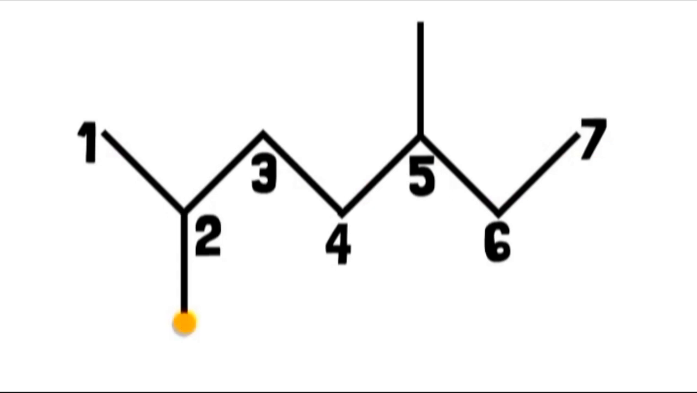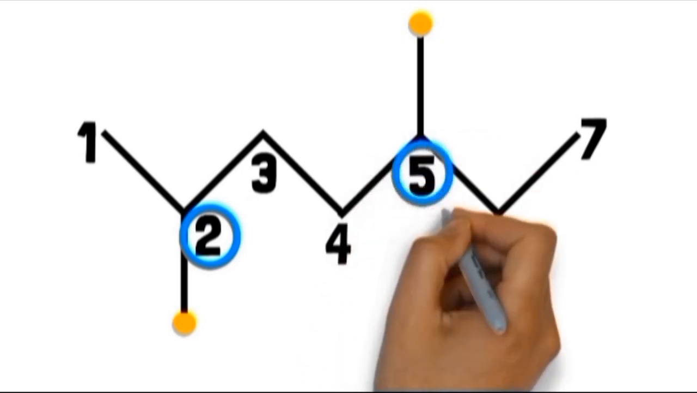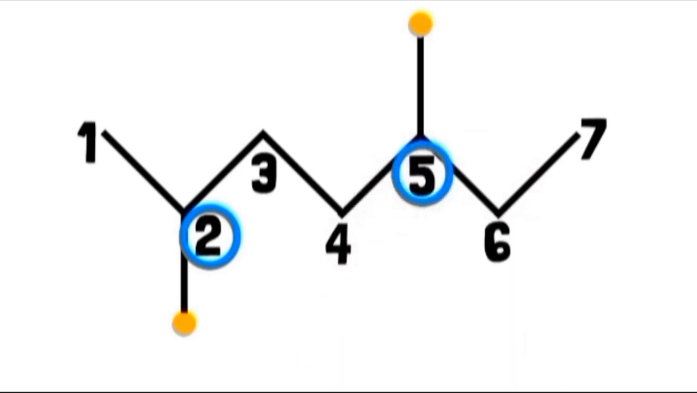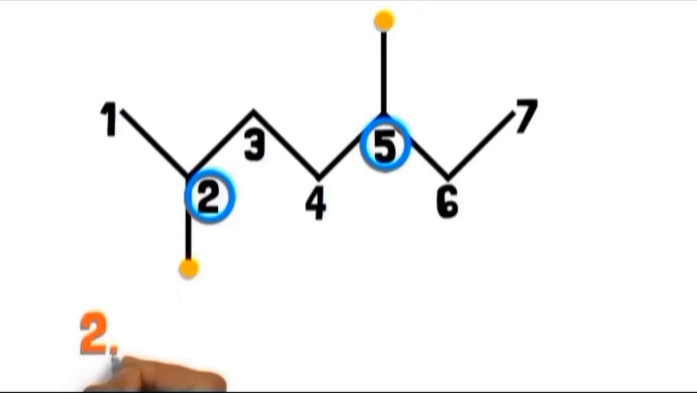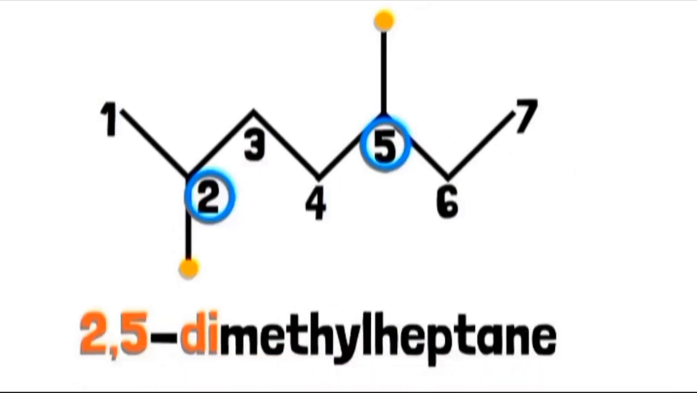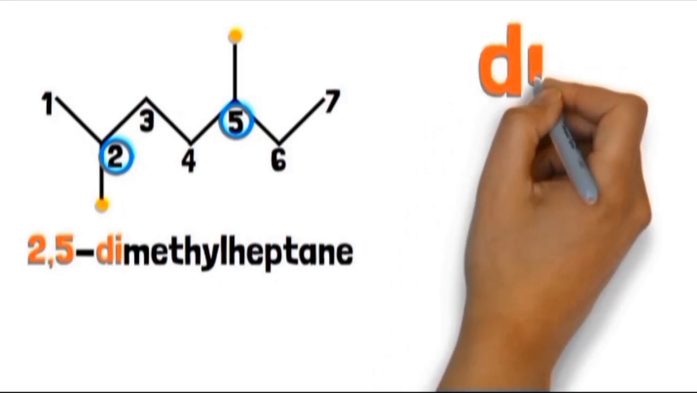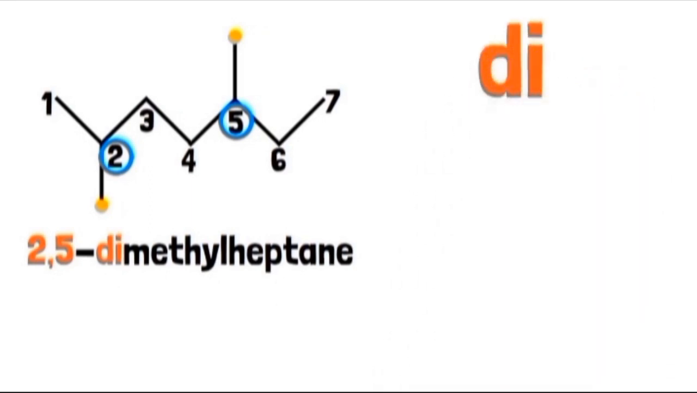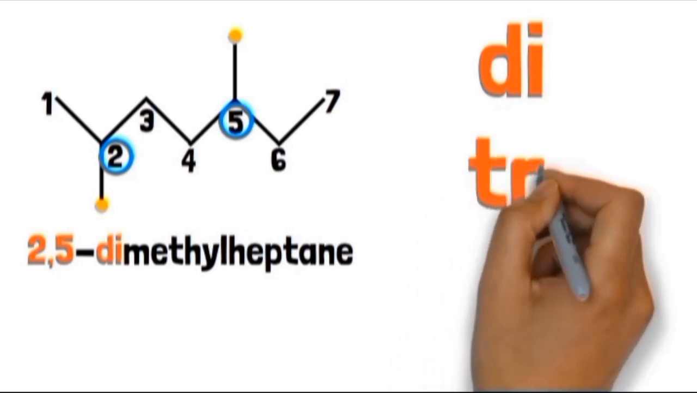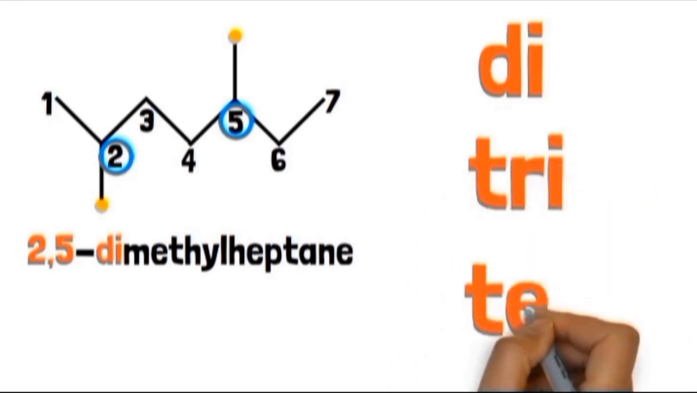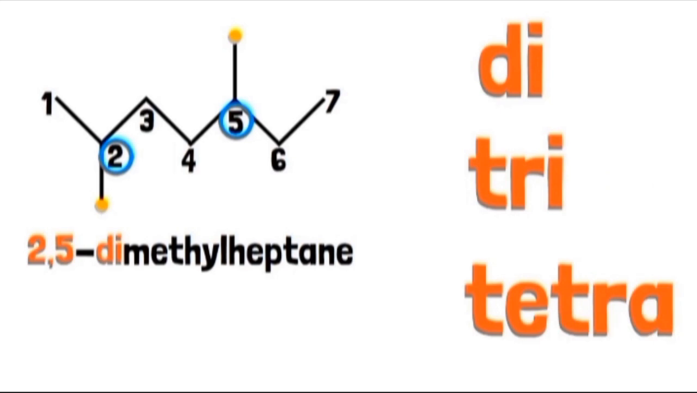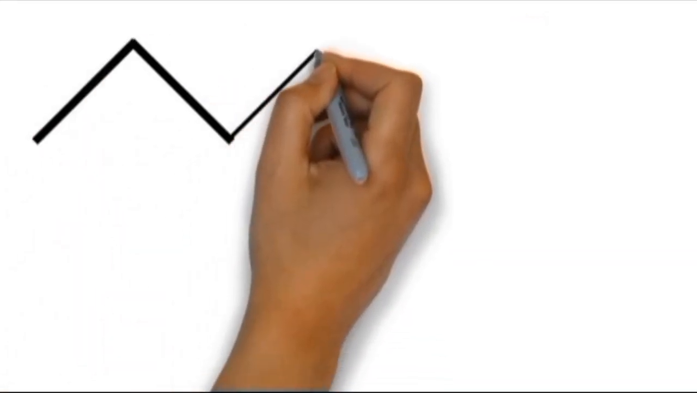There is 1 methyl on position 2, and another one on position 5. There are 7 carbon atoms in the parent chain, therefore the name of this alkane is 2,5-dimethylheptane. Dimethyl because there are 2 different methyl groups. Note, 2 is di, 3 is tri, 4 is tetra, etc.